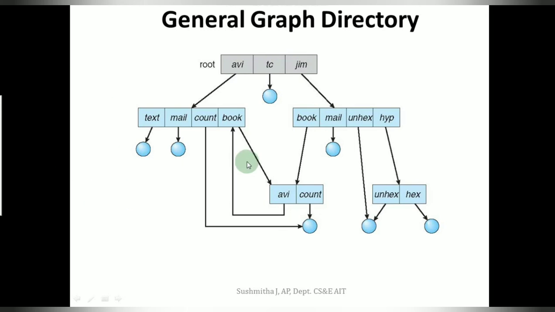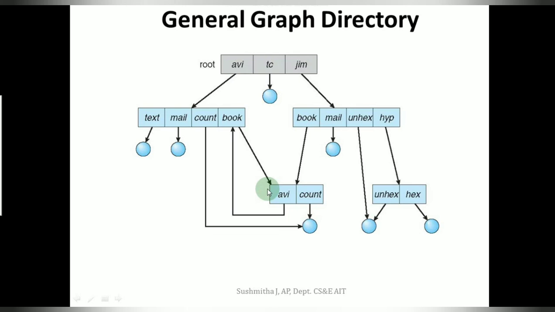When there is a cycle, if there is no proper algorithm written for search and traversal, it may lead to an infinite loop, or it could continuously keep searching in that cycle. One of the solutions is to limit the number of directories that will be accessed during the search.